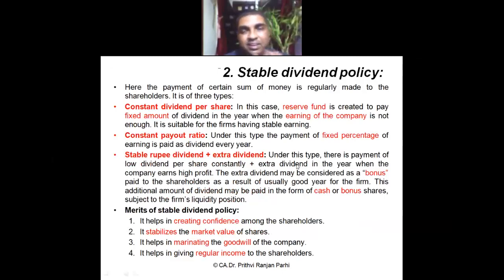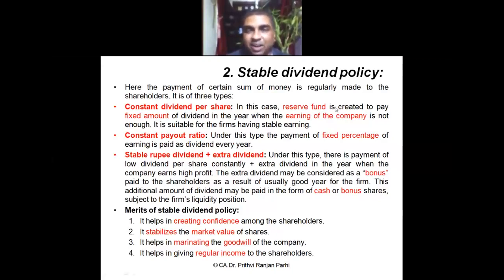Now, coming to the next kind of dividend policy, it is called stable dividend policy. Here the dividend policy is stable, but when I say stable, the stability means different things. First of all, we see one kind of stability, which we call constant dividend per share. That means the dividend amount is constant. That's why we are saying it is stable. Suppose this year you have received 5,000, next year also you will be receiving 5,000. Next to next year also you will be receiving 5,000. That's why we are calling it stable. So, constant dividend per share.